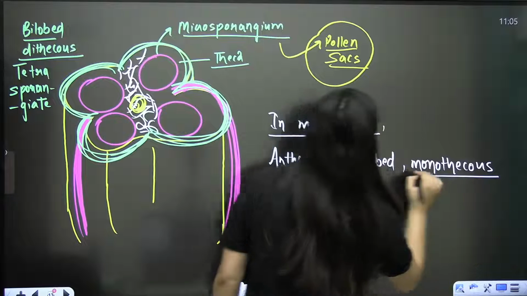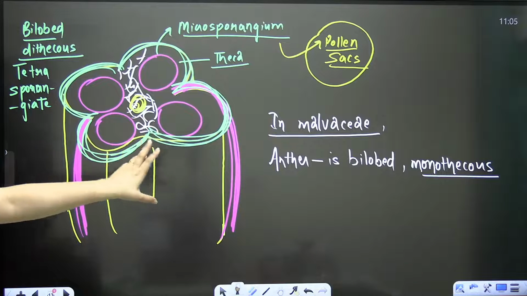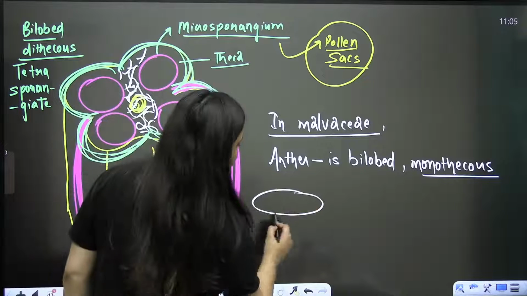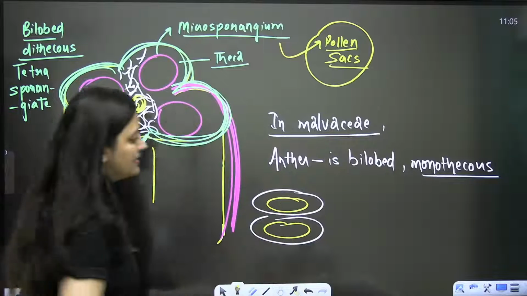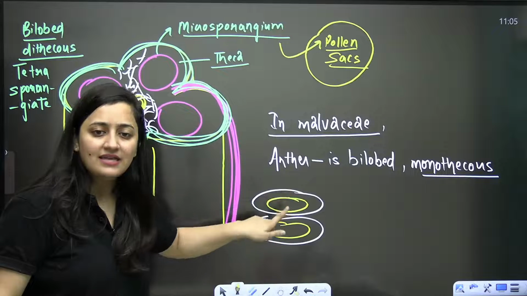Now, here we are saying it's bilobed but dithecous, but there it will be bilobed but monothecous, like only 1 theca will be there. Here you have 2 theca in each lobe. There you have 1 theca in each lobe.